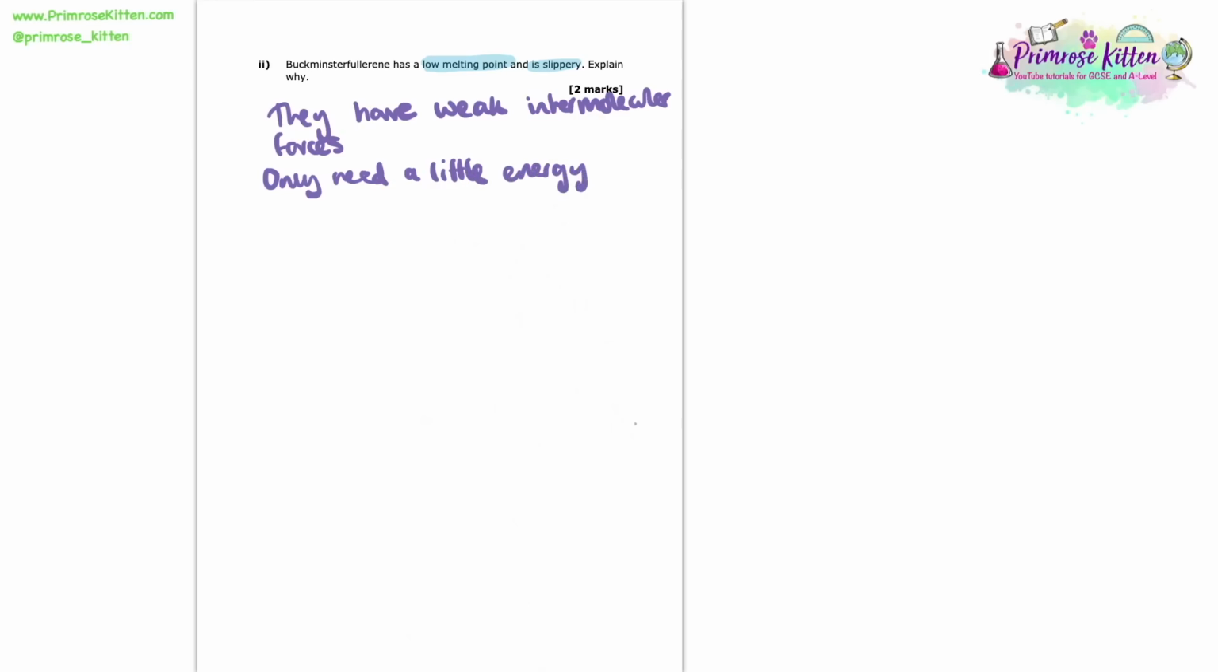Here we're told that Buckminster fullerene has a low melting point and is slippery. And we're asked here to explain why. So in this question, the reason for this is all about its intermolecular forces. And between Buckminster fullerene molecules, there are very weak intermolecular forces. Now what this means is when we want to separate these molecules, we only need to have a very little amount of energy to overcome these forces of attraction. So that's going to directly contribute to the low melting point and the fact that it's slippery.